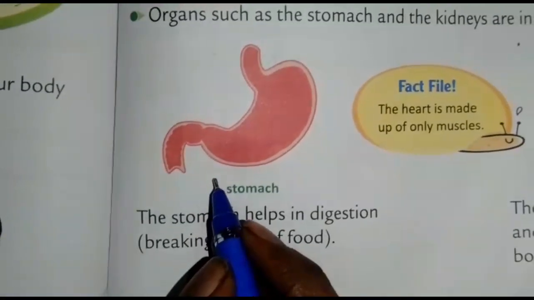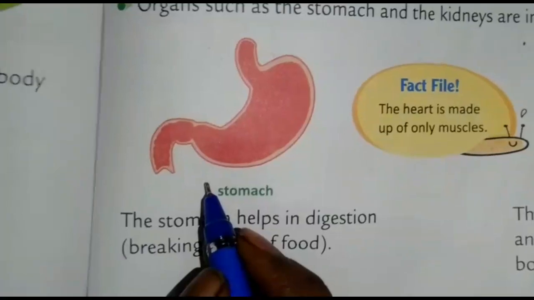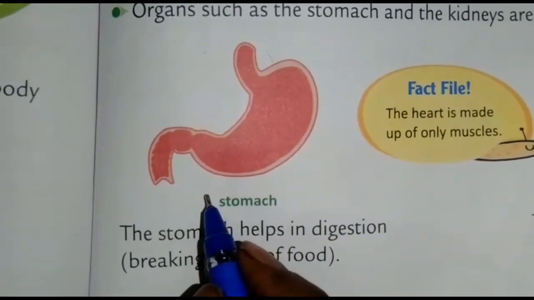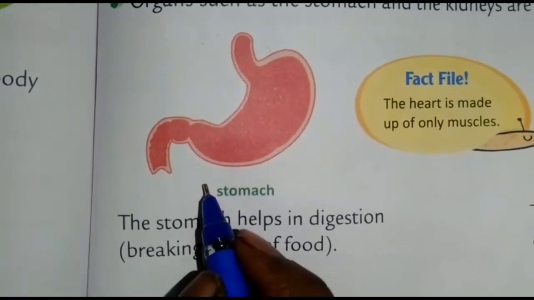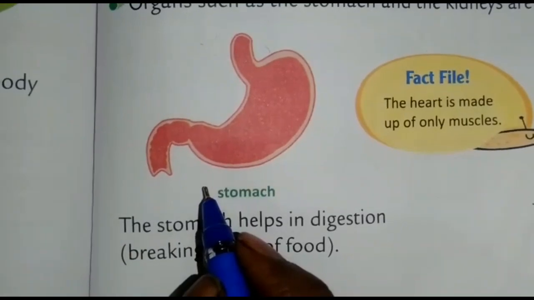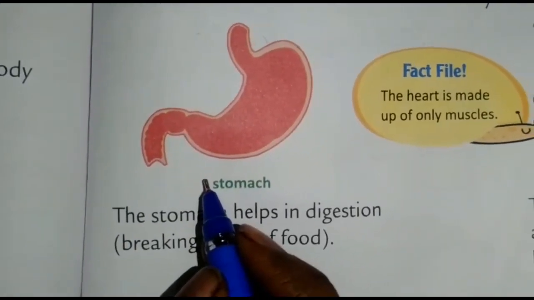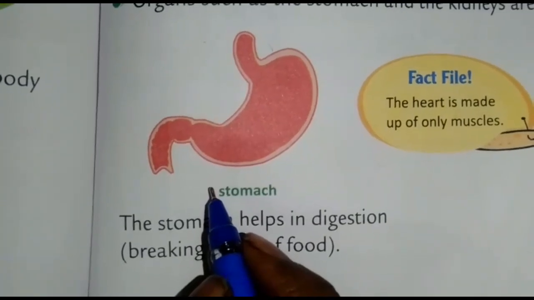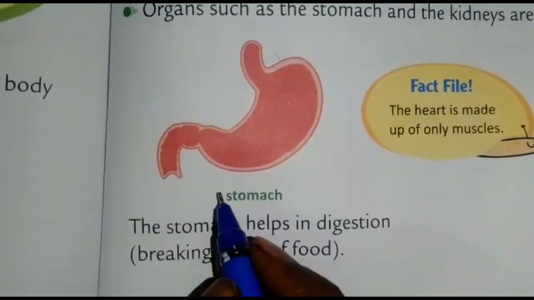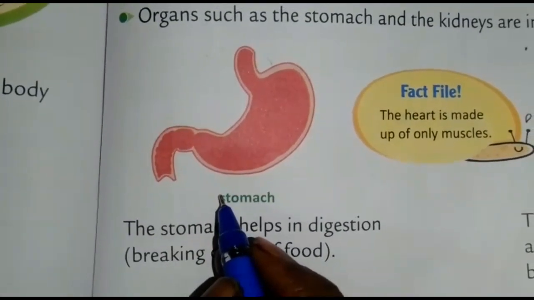See, children, this is our stomach. Our stomach is doing a very important job for us. The food that you eat from your mouth goes into your stomach. Then what happens inside the stomach? The food that you eat gets digested. The stomach stores the food, it is broken down, and it releases acids to digest the food. So, children, did you understand?